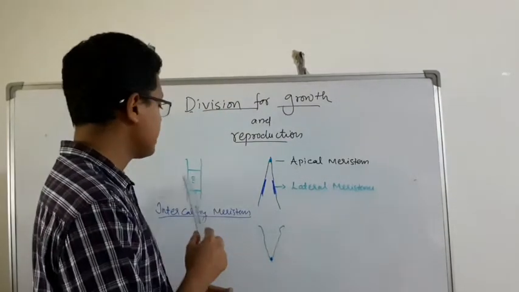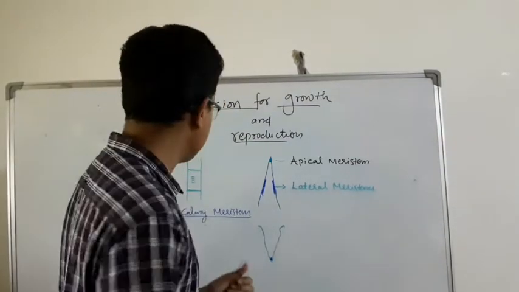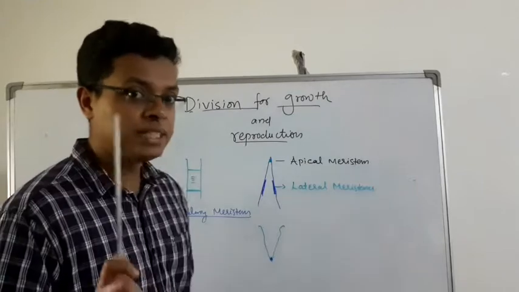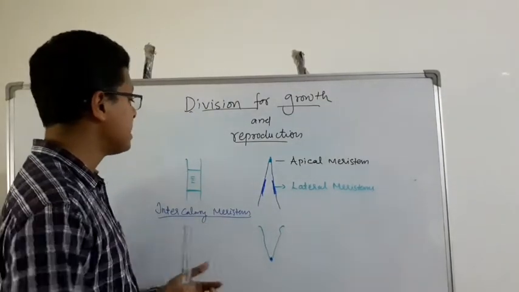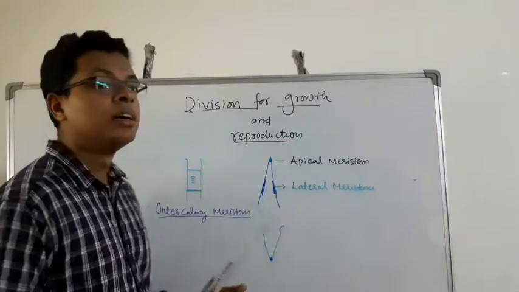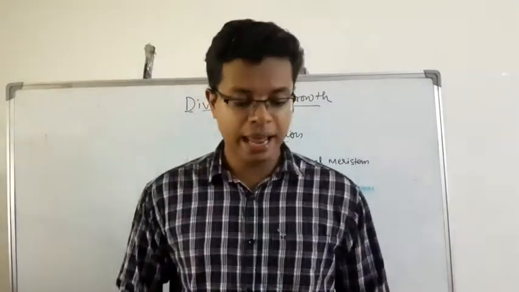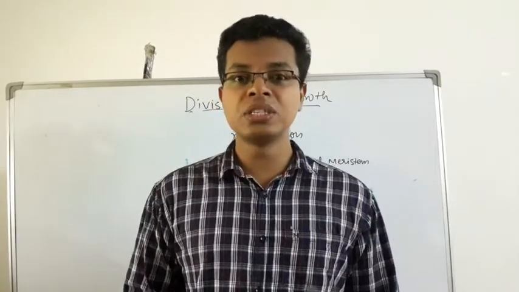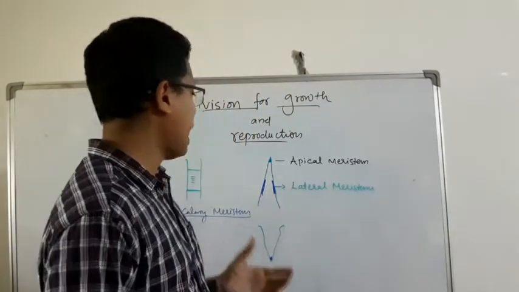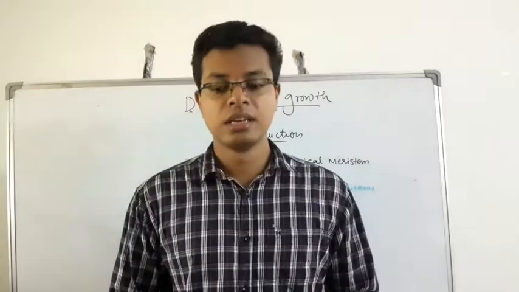And there is an intercalary meristem, which is seen only in the monocot plant, and that is responsible for the increase of the length of the plant. So dear students, I hope you understood three different types of meristems.